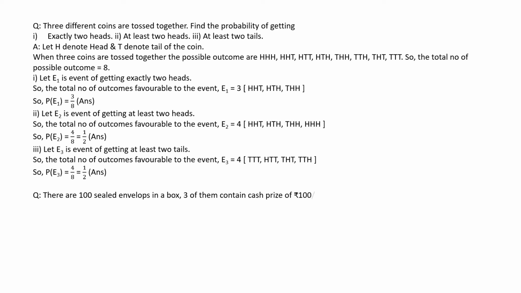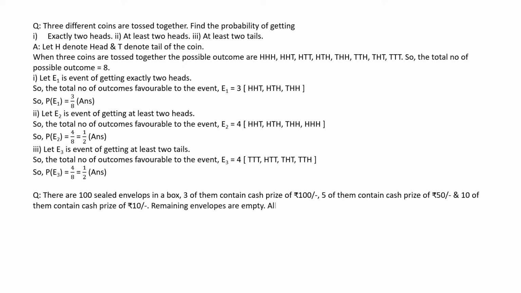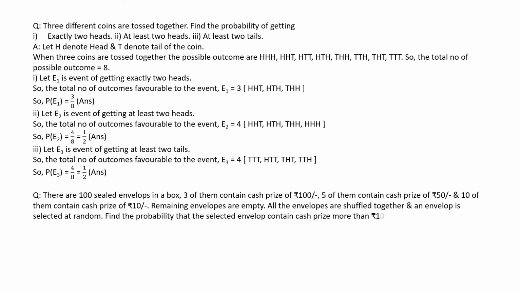There are 100 sealed envelopes in a box. 3 of them contain a cash prize of ₹100, 5 of them contain a cash prize of ₹50, and 10 of them contain a cash prize of ₹10. The remaining envelopes are empty. All the envelopes are shuffled together and an envelope is selected at random. Find the probability that the selected envelope contains a cash prize of more than ₹10. That means it may contain ₹100, it may contain a cash prize of ₹50, but it should be more than 10.